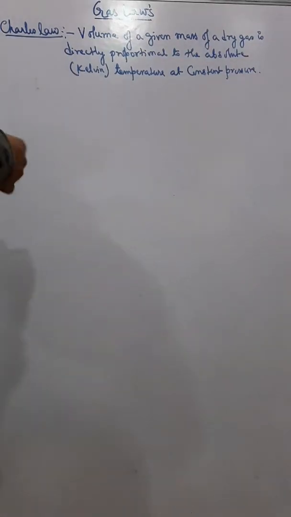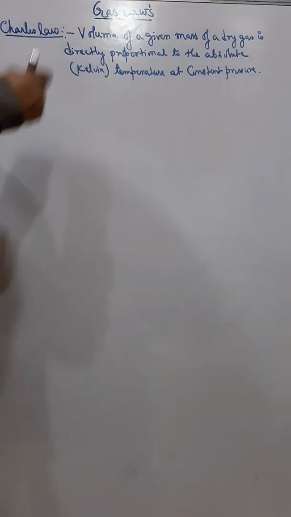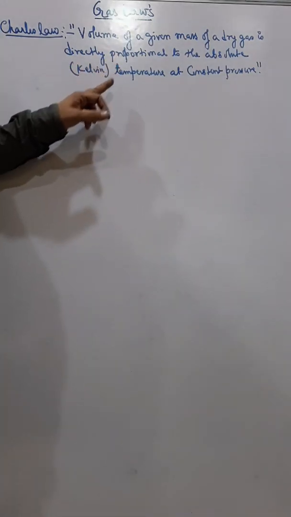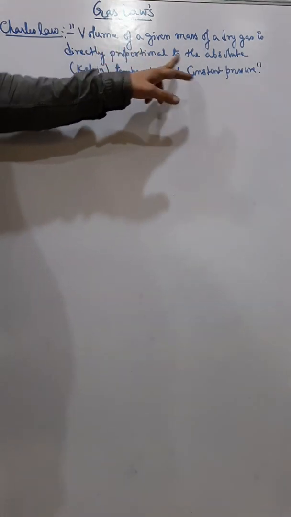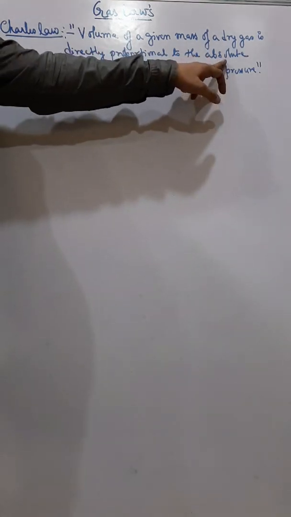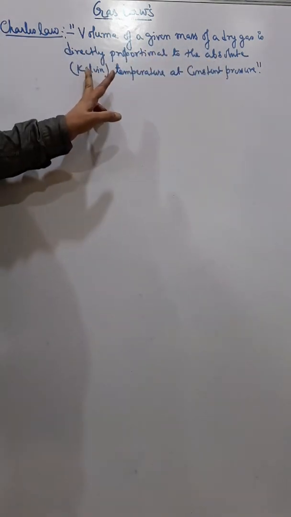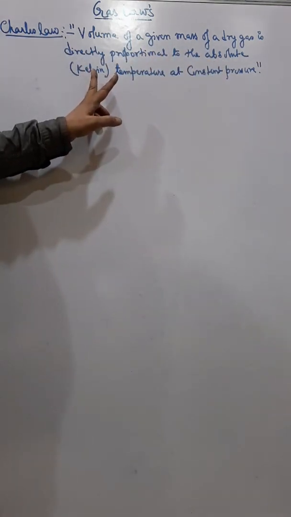Okay, now is Charles' law, the next law. It states that the volume of a given mass of a dry gas is directly proportional to the absolute temperature. Now what is absolute temperature? Absolute temperature means temperature in Kelvin scale.